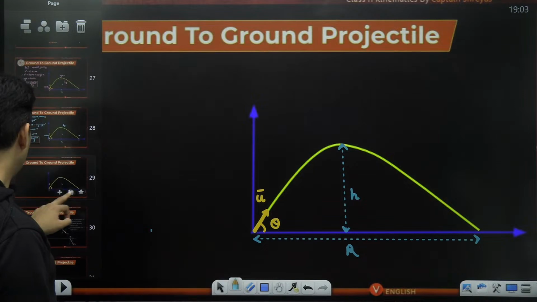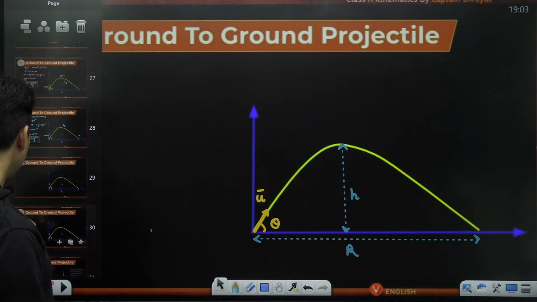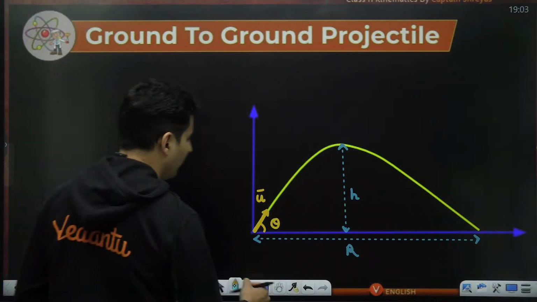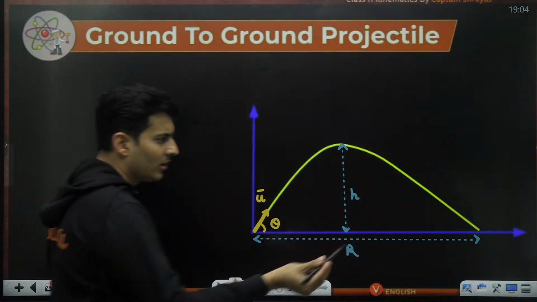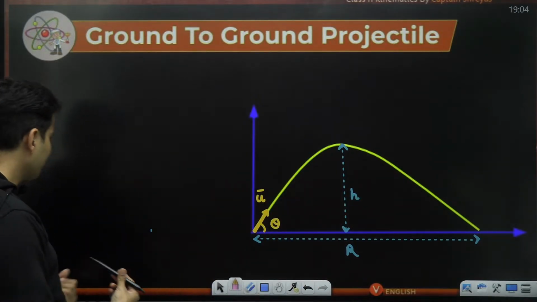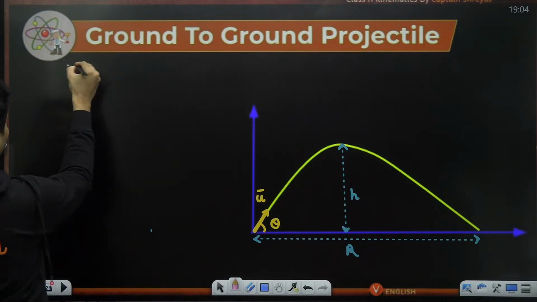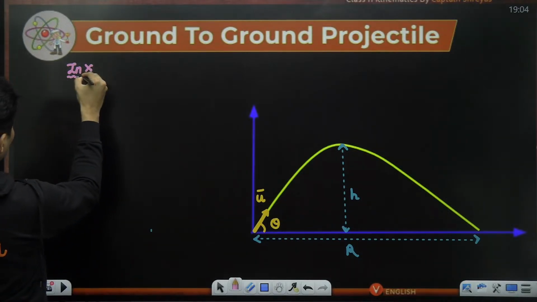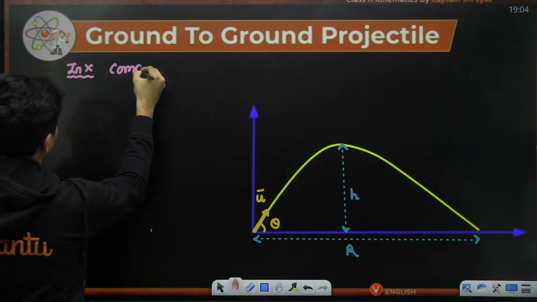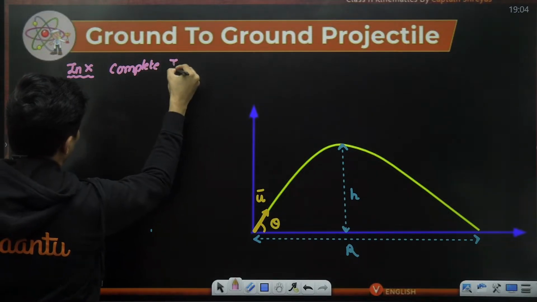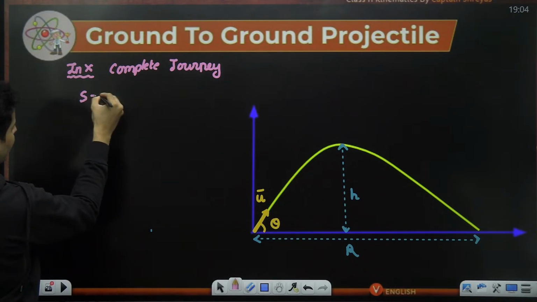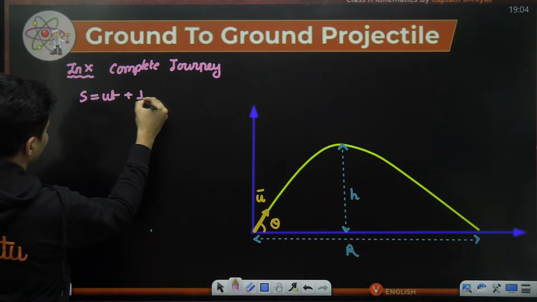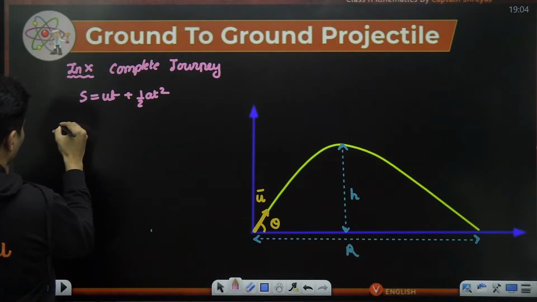So let me also talk about the range formula. For range, now I think we will need the horizontal direction. It's in the x direction. So if I consider the motion in x and consider the complete journey, in this process, let me use S is ut plus half at square.